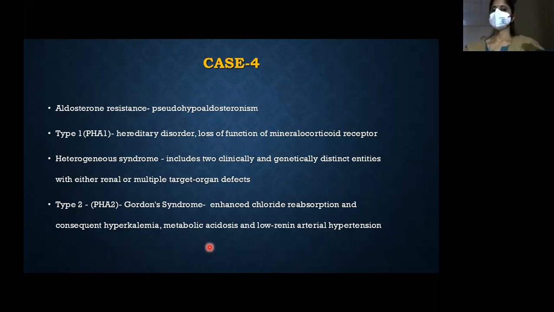You should know what type 2 is also. This is Gordon syndrome, where there is increased chloride reabsorption, and consequent hyperkalemia, metabolic acidosis, and low renin hypertension. You know the anion exchanger; below that you had a chloride channel. That chloride channel becomes hyperfunctioning. Finally, this anion exchanger can't work, which finally leads to acidosis and hyperkalemia.